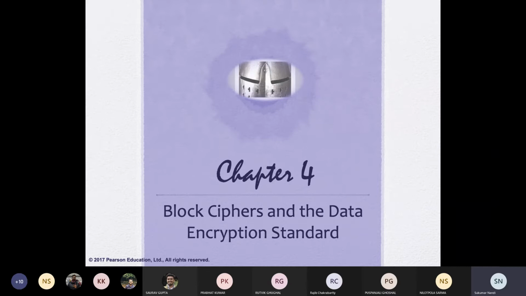But we will try our level best. What will we try our level best at? The ciphertext, plain text pair, and key usage. Key usage should be as minimum as possible, keeping perfect secrecy in mind.